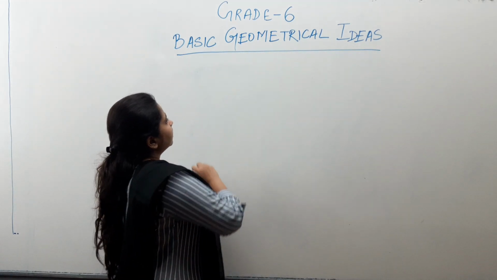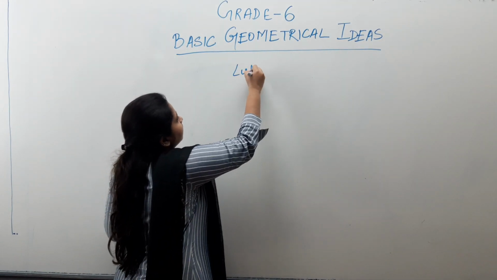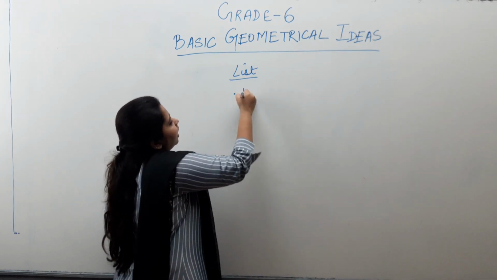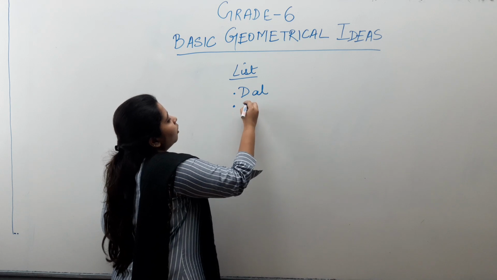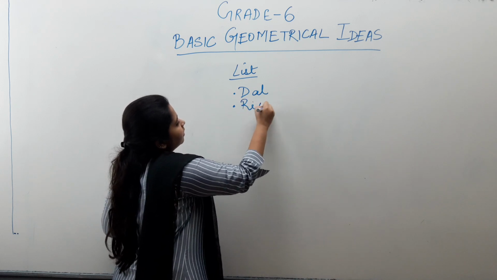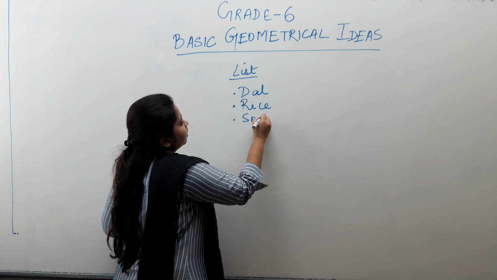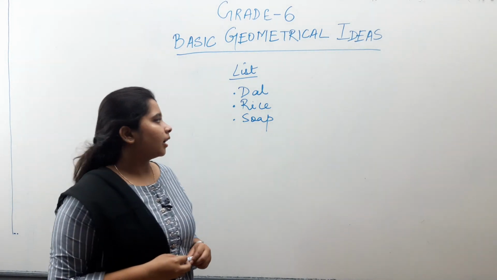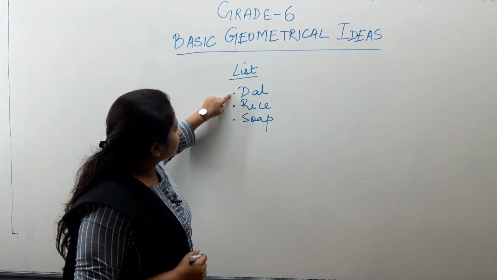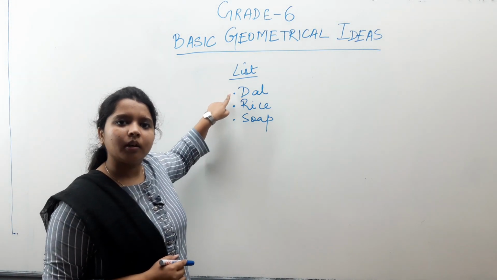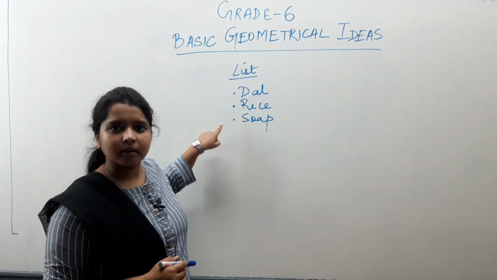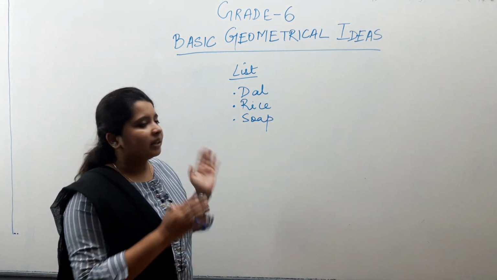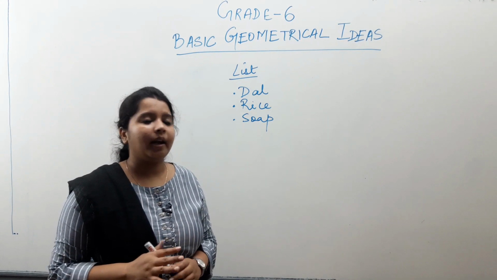So, for example, your mother makes a list and she has to bring dal or rice, soap. So, this grocery list your mother makes while going to the market. Now, you observe these little dots here. These are known as bullet points, right? So, we use these bullets to list some things, right?